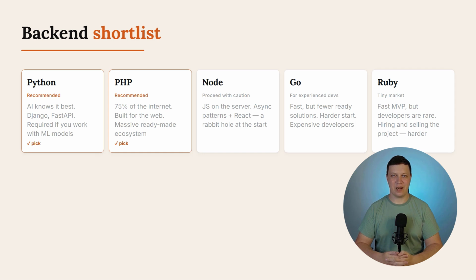Let's look at this from another angle, the hiring market. Your language choice isn't just about now, it's about a year from now when the project grows. There's one practical criterion most people miss. Don't look at popularity rankings. Look at ecosystem size, how many developers are on the market, how many ready solutions exist, how well AI is